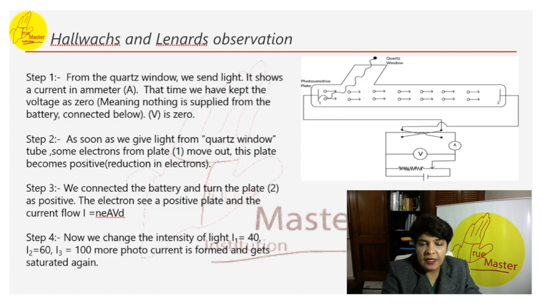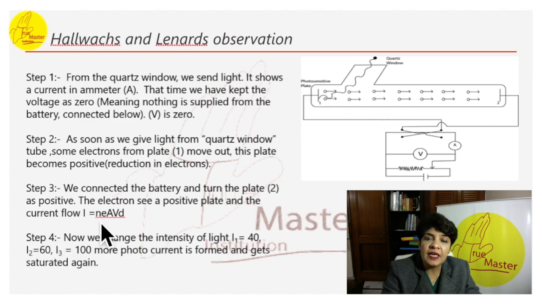As explained in the previous slide, the electrons are emitted from plate 1 and get collected at plate 2, which for now is positive due to the battery connection. The loop is complete and current flows. What is the value of the current that is going to flow? I is equal to NEAVD. This is the value of current that flows.